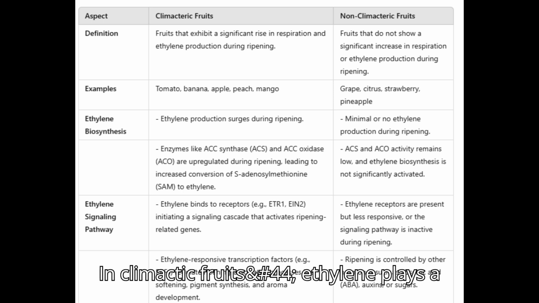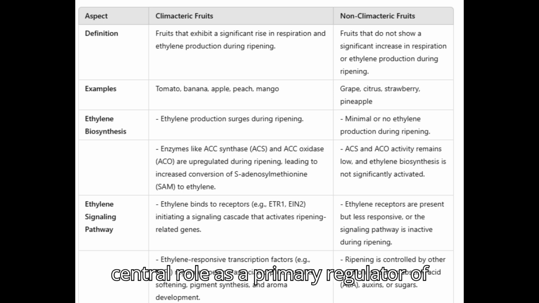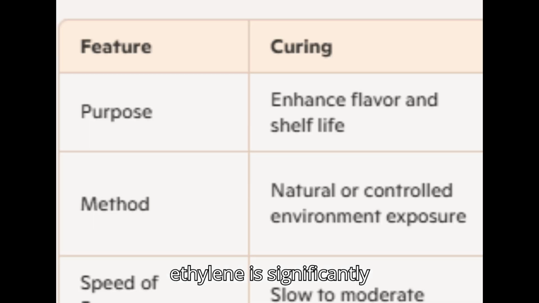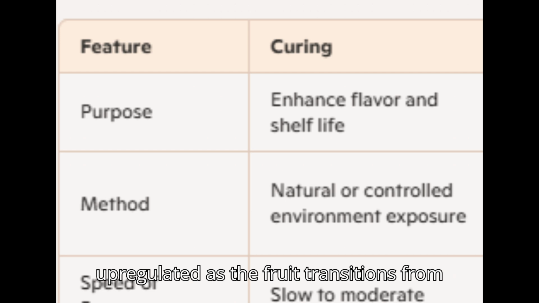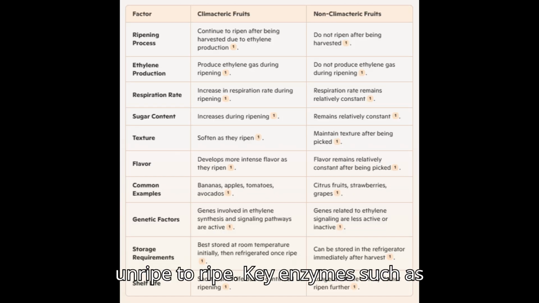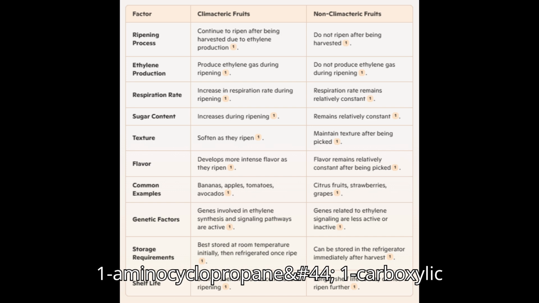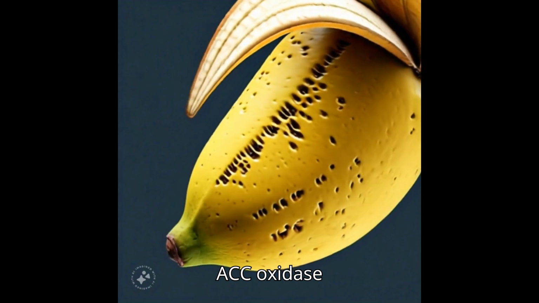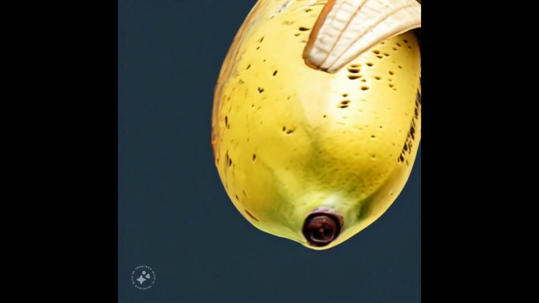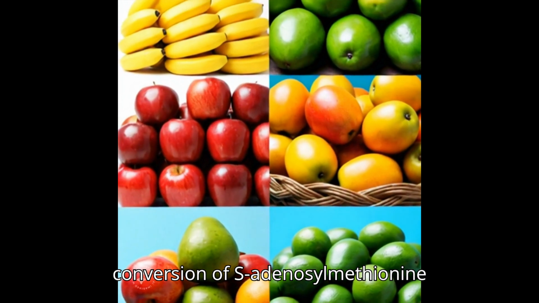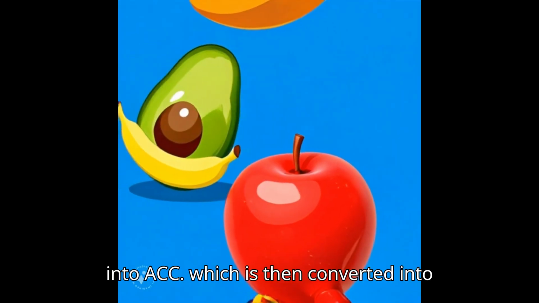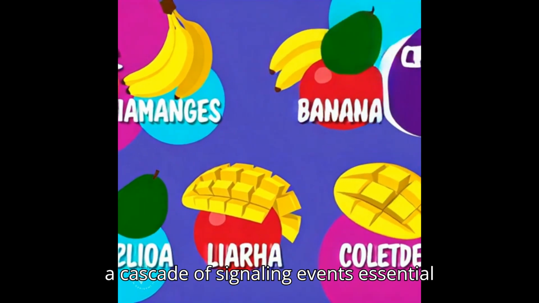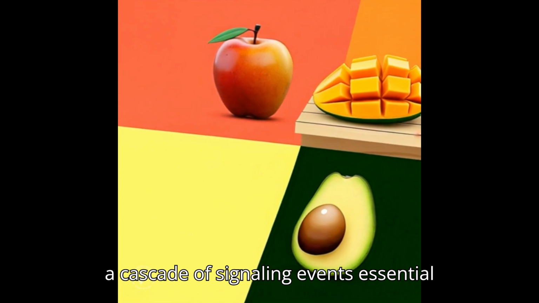In climacteric fruits, ethylene plays a central role as a primary regulator of the ripening process. The biosynthesis of ethylene is significantly upregulated as the fruit transitions from unripe to ripe. Key enzymes such as 1-aminocyclopropane-1-carboxylic acid (ACC) synthase (ACS) and ACC oxidase (ACO) are activated, leading to the conversion of S-adenosylmethionine (SAM) into ACC, which is then converted into ethylene. This surge in ethylene triggers a cascade of signaling events essential for ripening.